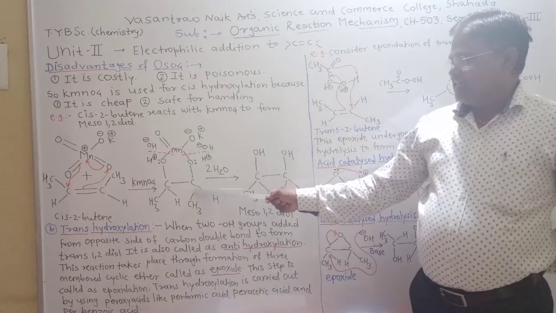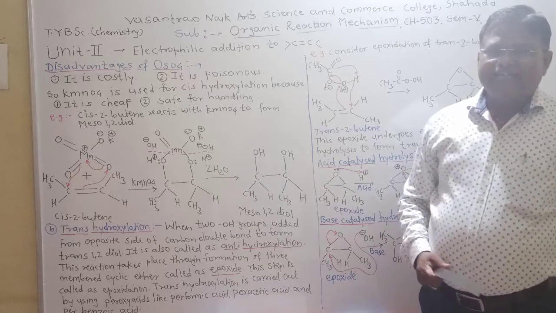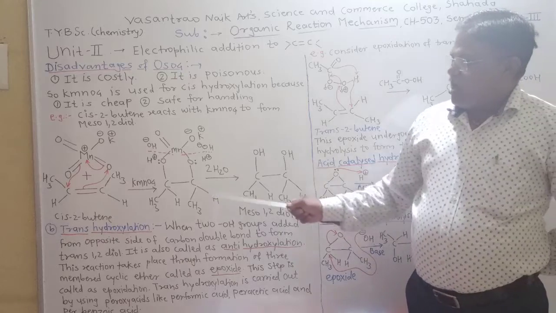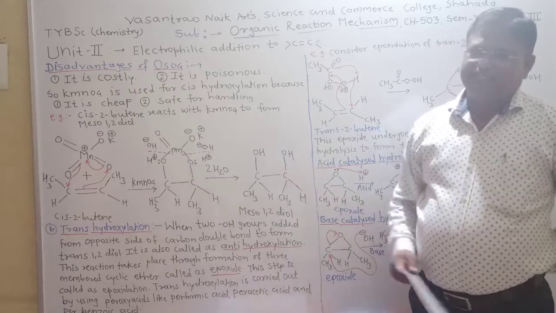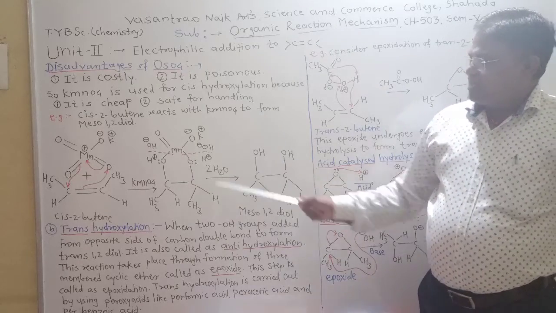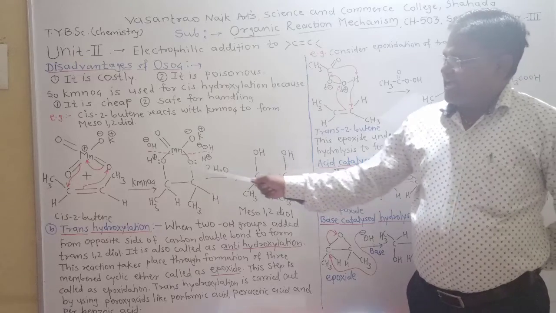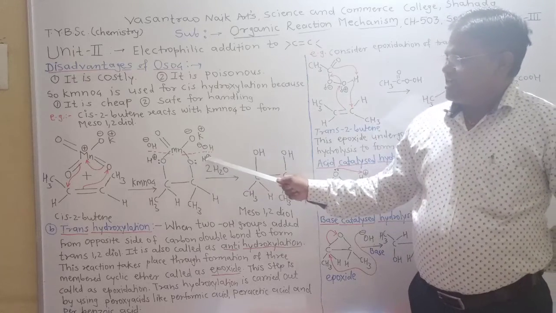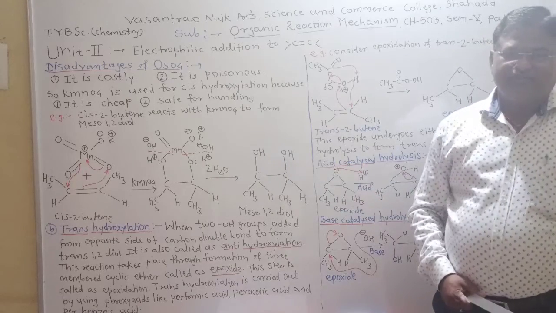Now this cyclic ether undergoes hydrolysis. In hydrolysis, the bond between manganese and oxygen breaks and the oxygen atom attracts H plus ions from the water and gets converted into an OH group.